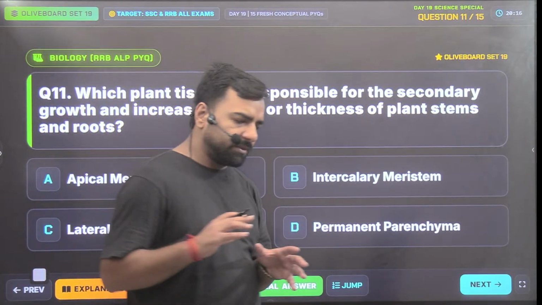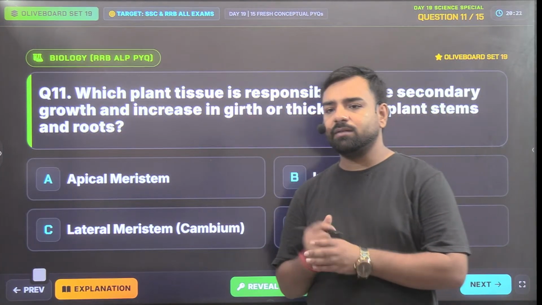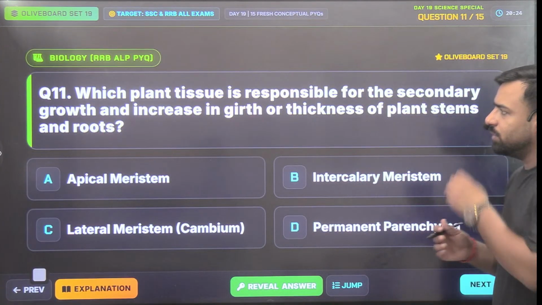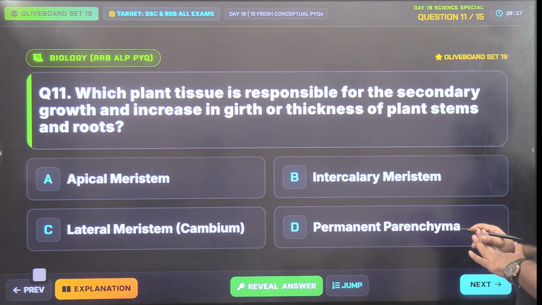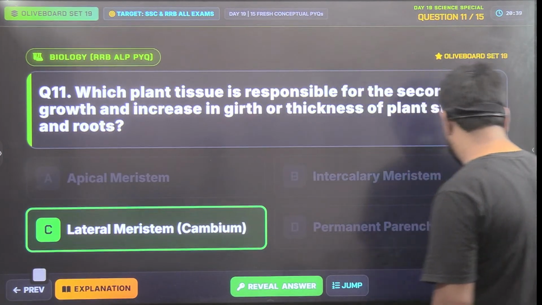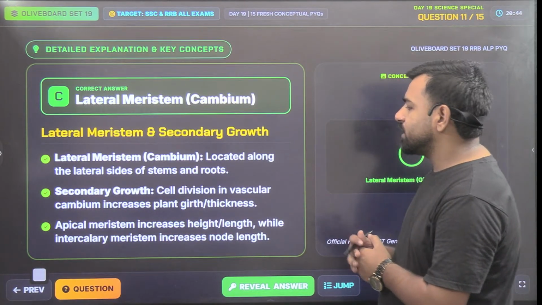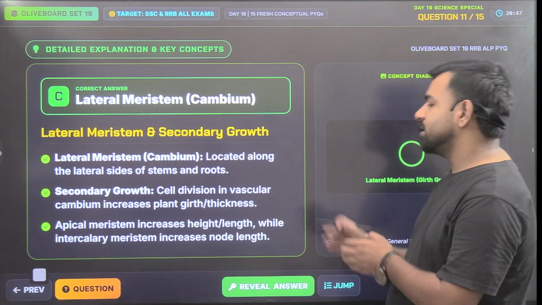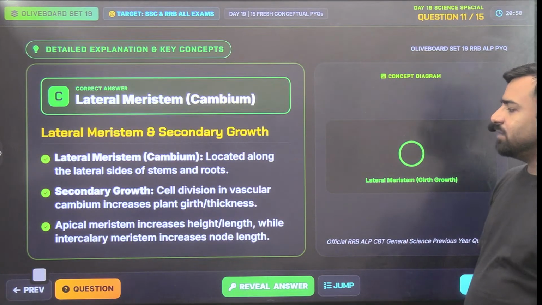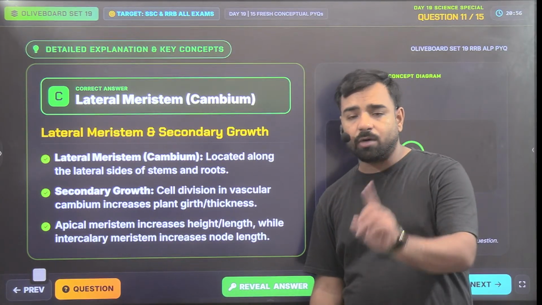The questions from the plant kingdom are repeatedly asked, so you cannot miss this chapter. No worries, I'll explain this. The plant tissue that is responsible for secondary growth and increase in the thickness of the plant stems and roots is option C, that is lateral meristem or cambium. It is located along the lateral sides of the stems and roots. Cell division in vascular cambium increases the plant girth and thickness. Apical meristem increases the height or length, while intercalary meristem increases the node length. So that's the explanation. What is the answer? Option C is the answer.